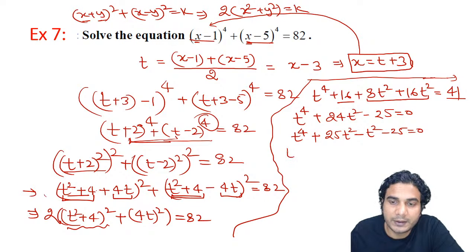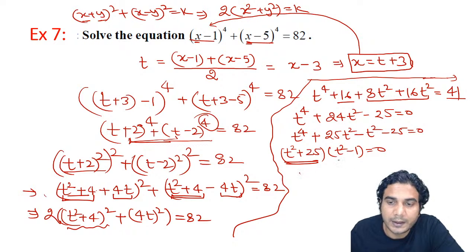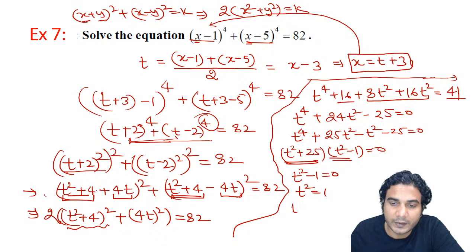So it is going to be (t square plus 25) into (t square minus 1) is equal to 0. So the first factor will give you imaginary values of t, so just leave it, and t square minus 1 is equal to 0 will give you 2 values. Solve this: t square is equal to 1, and you all know that t is plus minus 1. So you have got t is equal to plus minus 1.